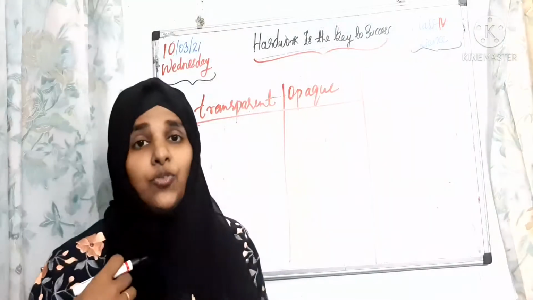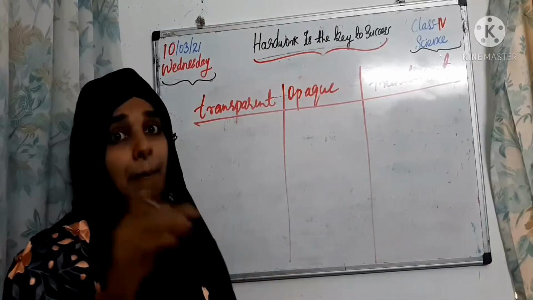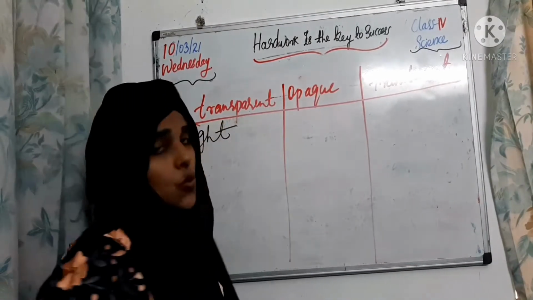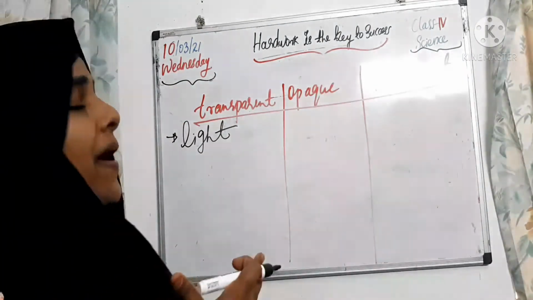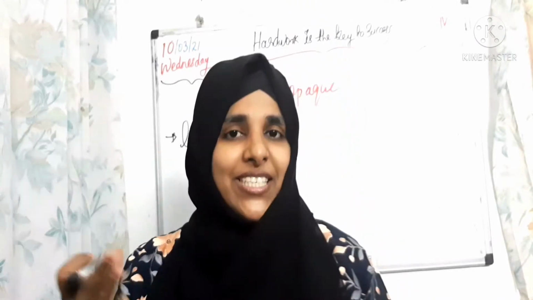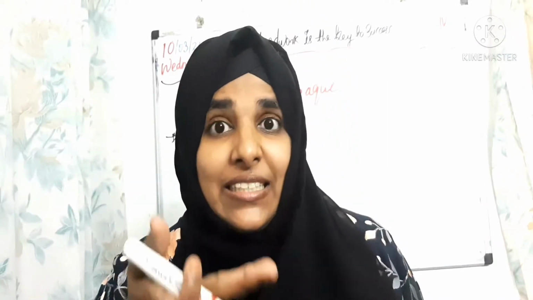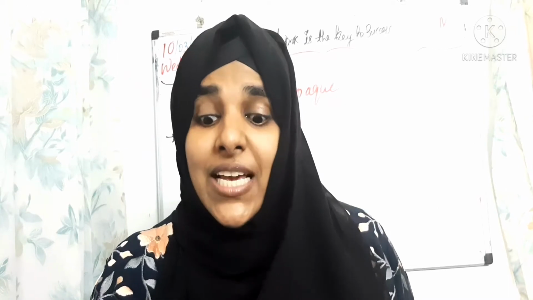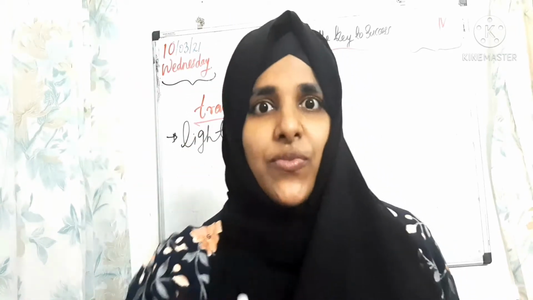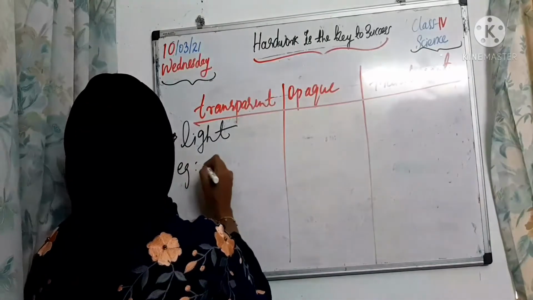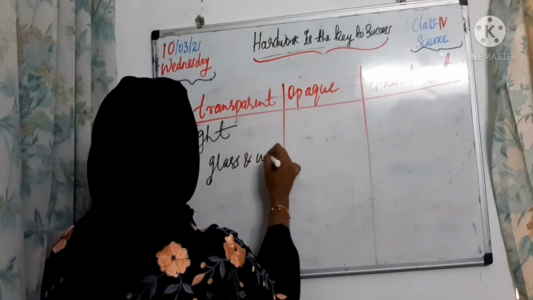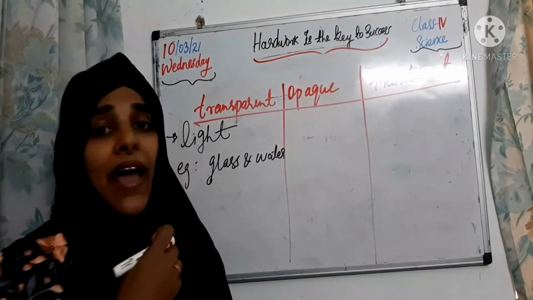Okay, students, we have to write the definition like that: materials that allow light to pass through them. That is transparent material. That's why we can see the roots easily. And when we are checking the swimming pool, we can see the tiles of that swimming pool very easily because water is transparent. Glass and water are examples of transparent material.